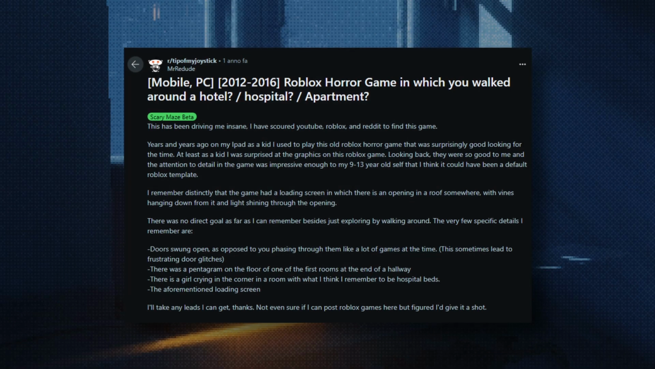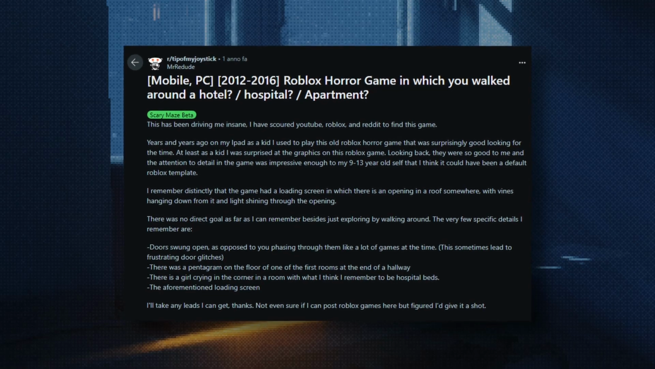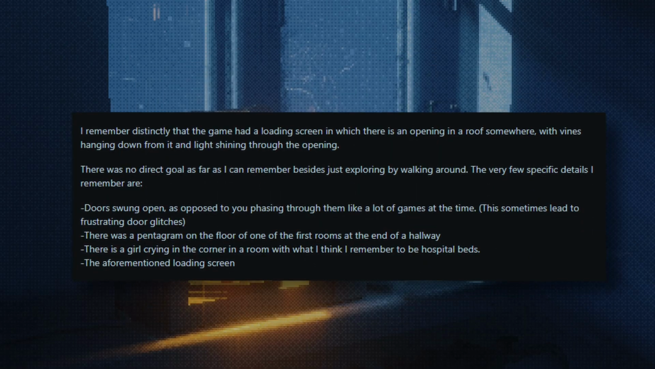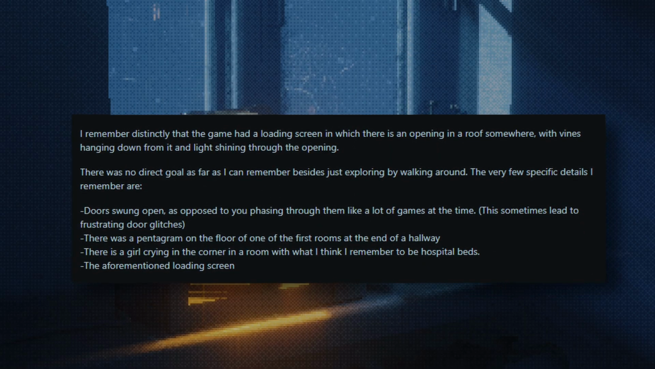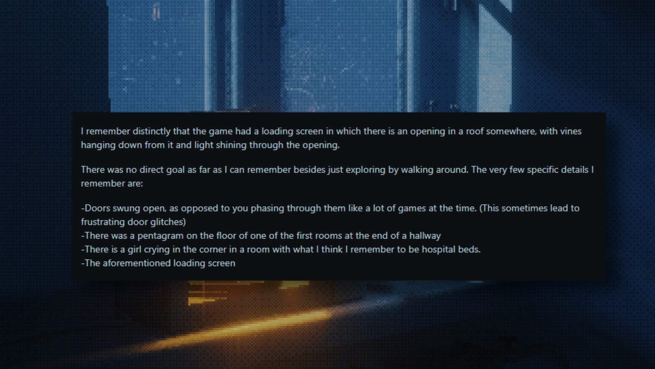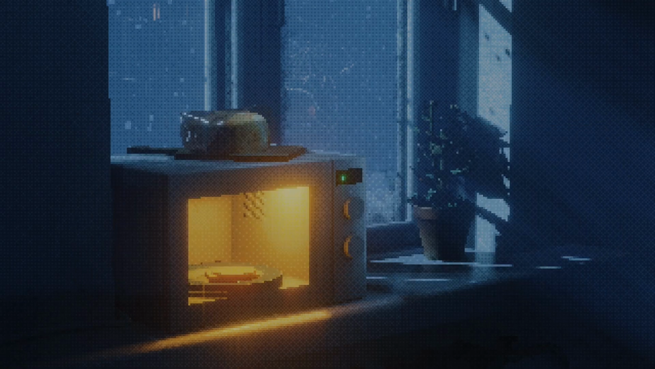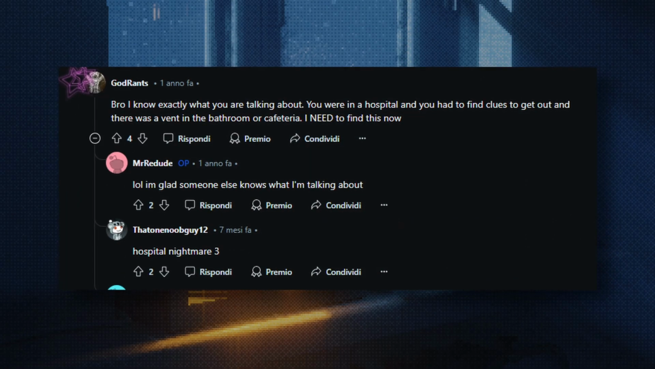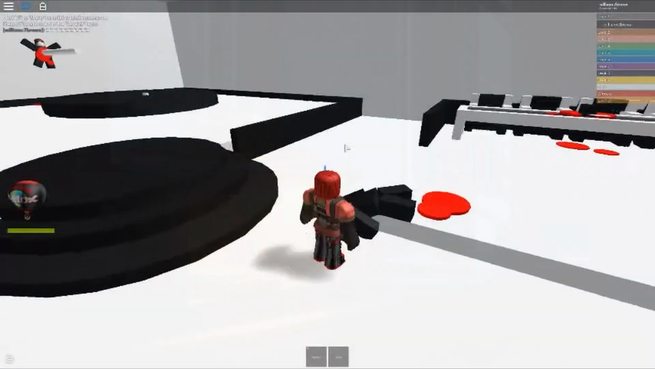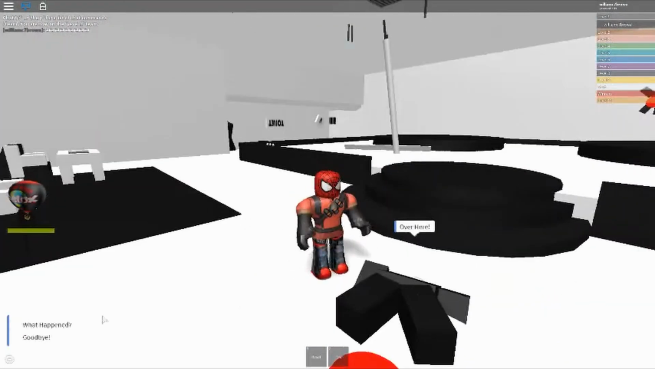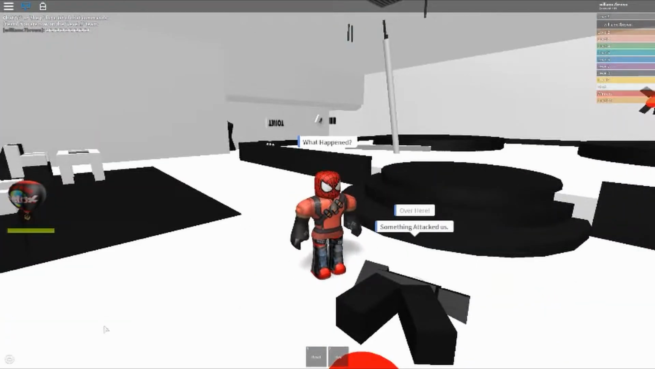On Reddit, I found a user asking about a map from almost 10 years ago, remembering a pentagram on the floor, a girl crying, and a loading screen with an open roof and some vines. Another user suggested Hospital Nightmare 3, a walking horror game set in a hospital, where you are the only survivor and find everyone else dead.